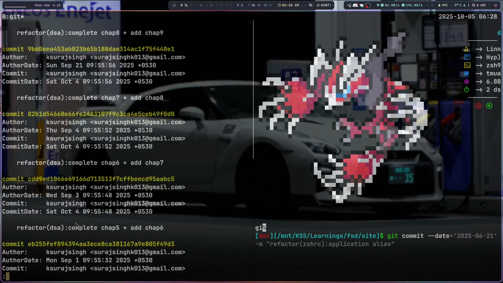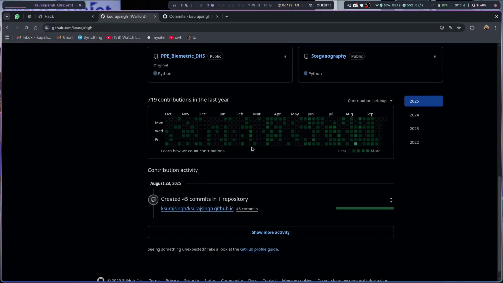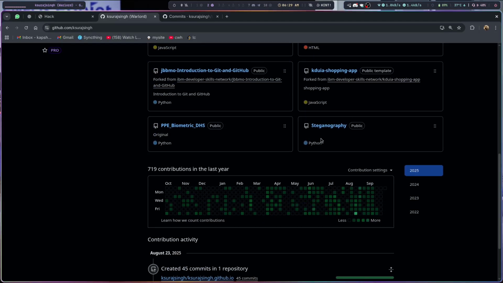I changed those dates. I wrote a script to automate changing these dates, since all of these dates, September 21st, September 29th, September 28th, were where my graph was empty. I wanted to fill this graph so that it looks good. Now this defeats the point, right? It doesn't work in LeetCode, but it does work in GitHub.